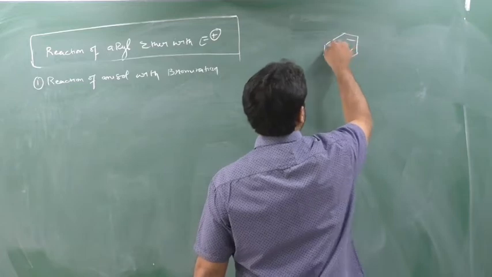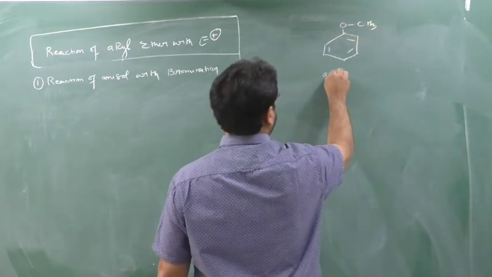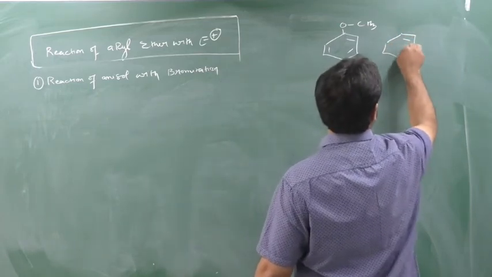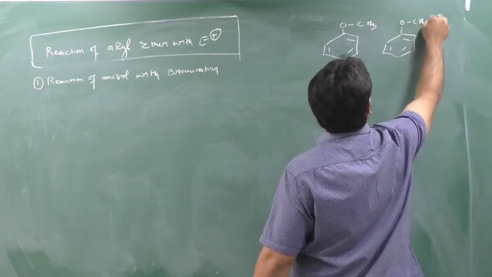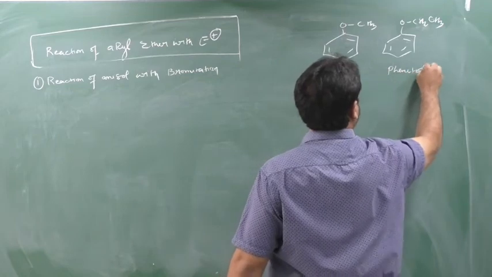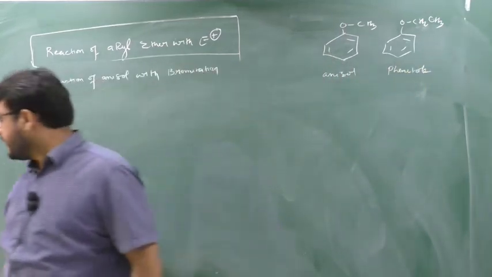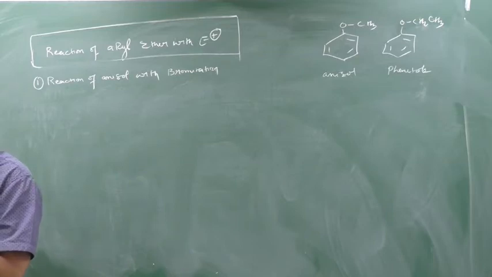Last class I also told you, OCH3 is methyl phenyl ether or anisole, and ethyl phenyl ether is phenetole. I am doing the reaction for anisole, as in your textbook. At home you do it for phenetole.